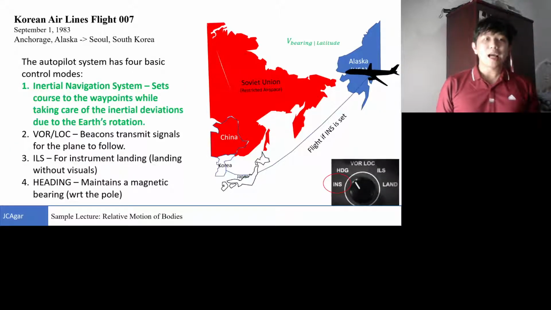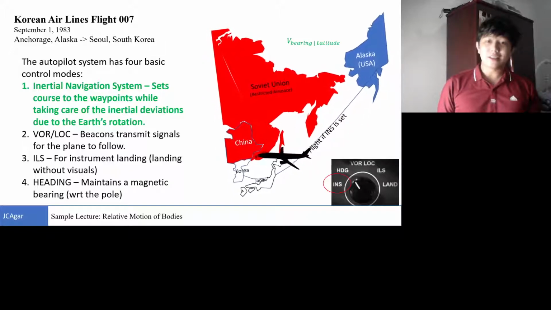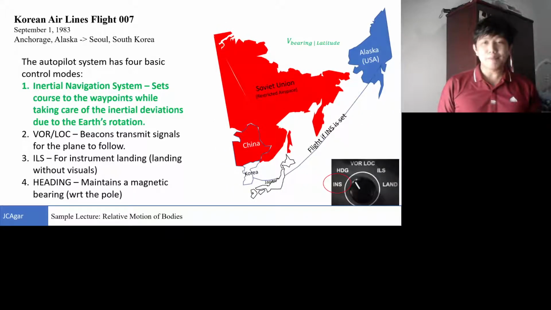So what happened is that during the flight, the autopilot system that the aircraft uses has 4 basic control modes. Among the 4 is the INS, or inertial navigation system, which sets the bearing and the velocity relative to the latitude. So for example, it descends down the pole and adjusts its bearings, taking care of the inertial deviations due to the Earth's rotation. However, sadly, this is the ideal flight path.